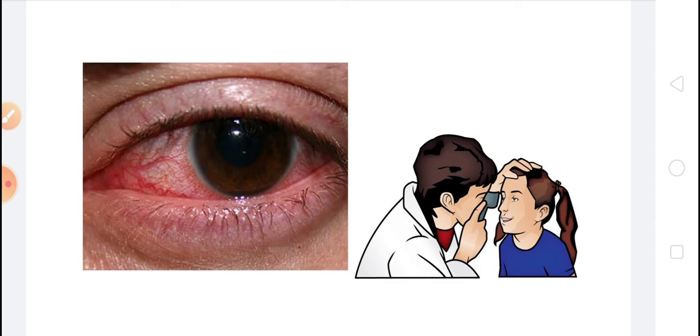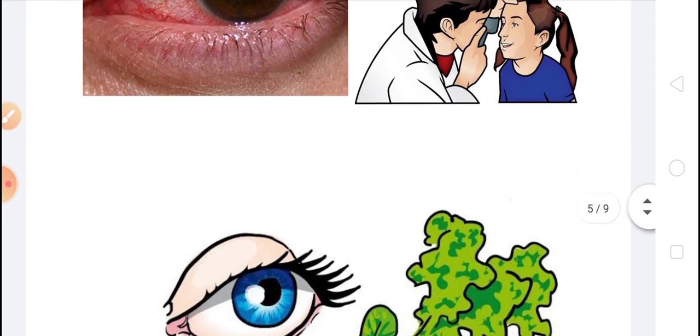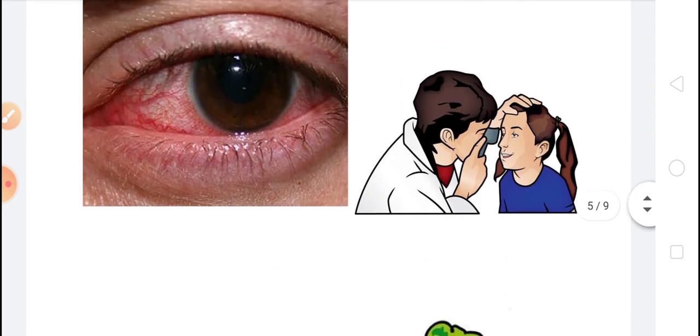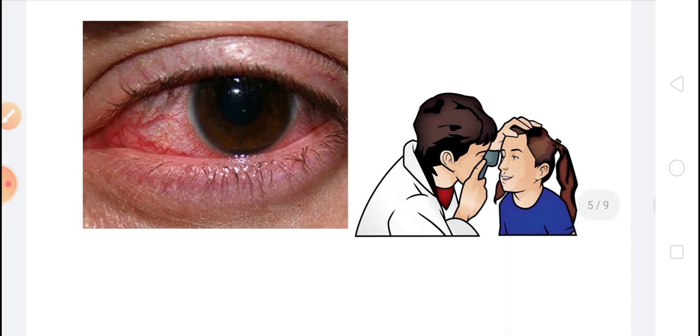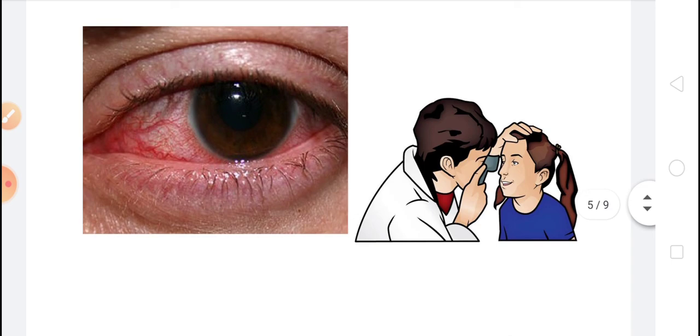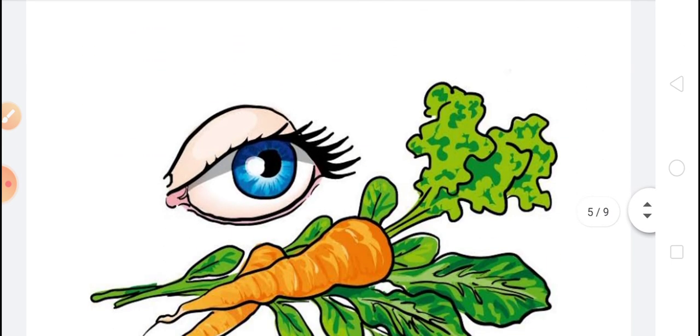Another thing, you should watch television sitting at least 6 feet away from the television. Don't watch television sitting too close. Do not watch television or work on a computer for long.